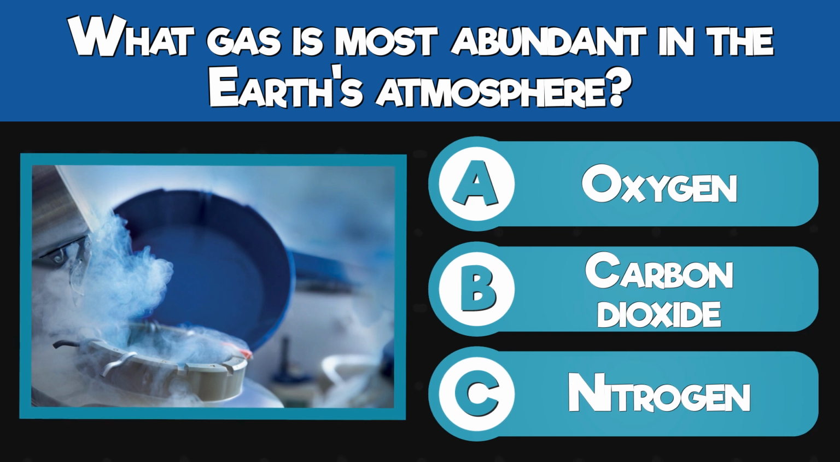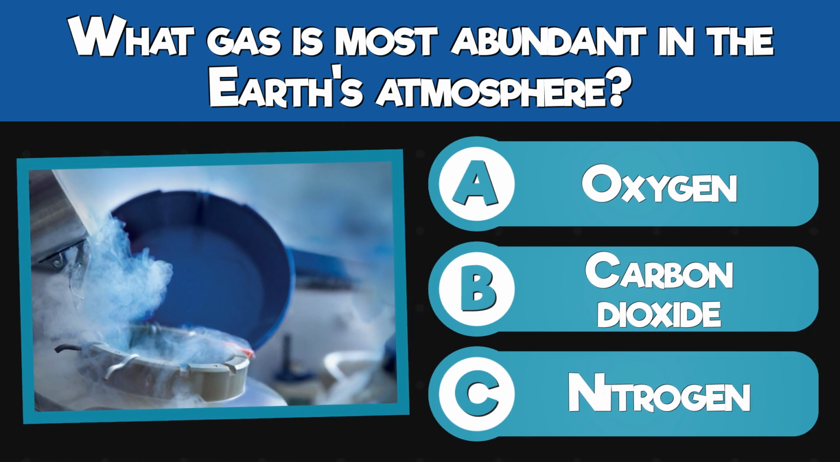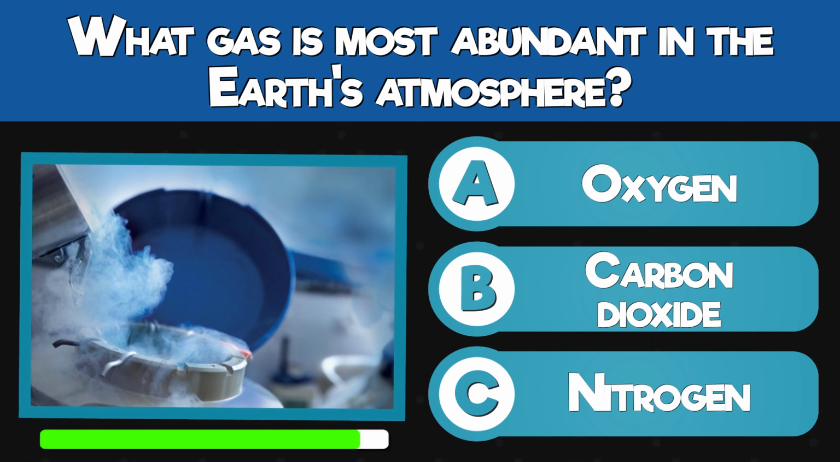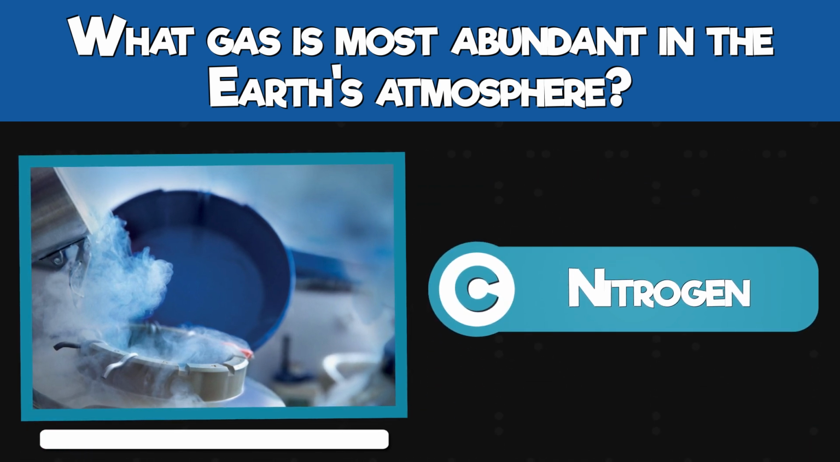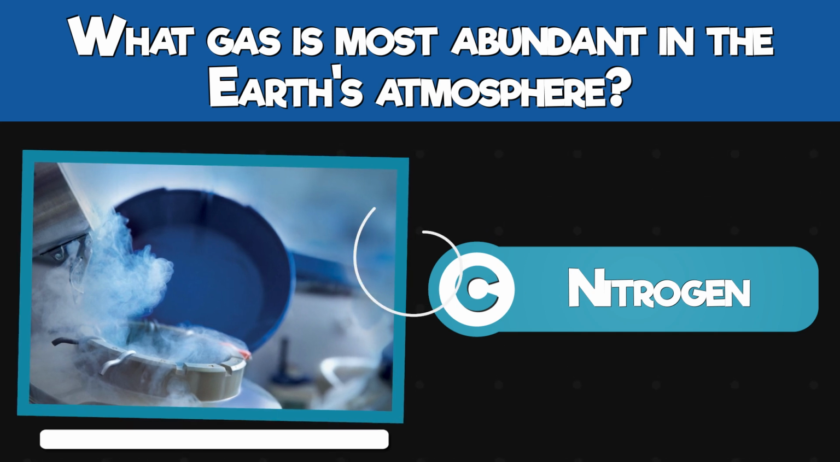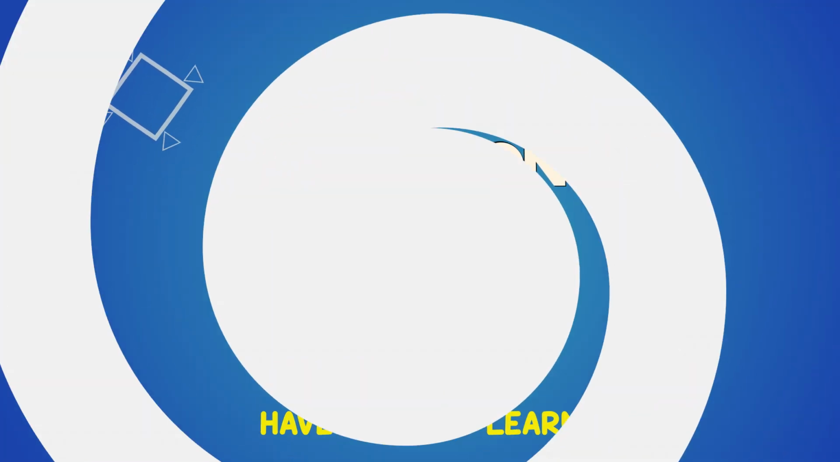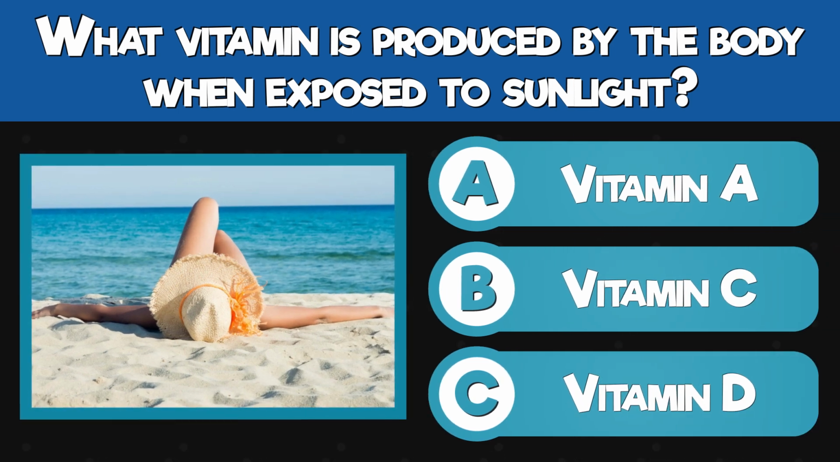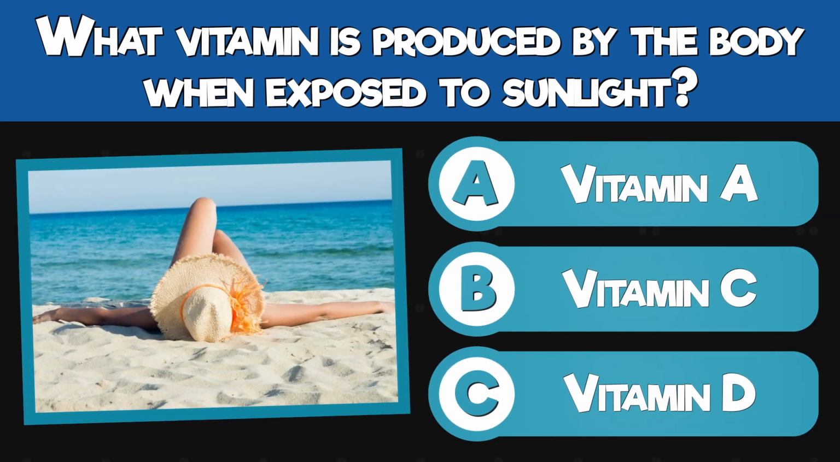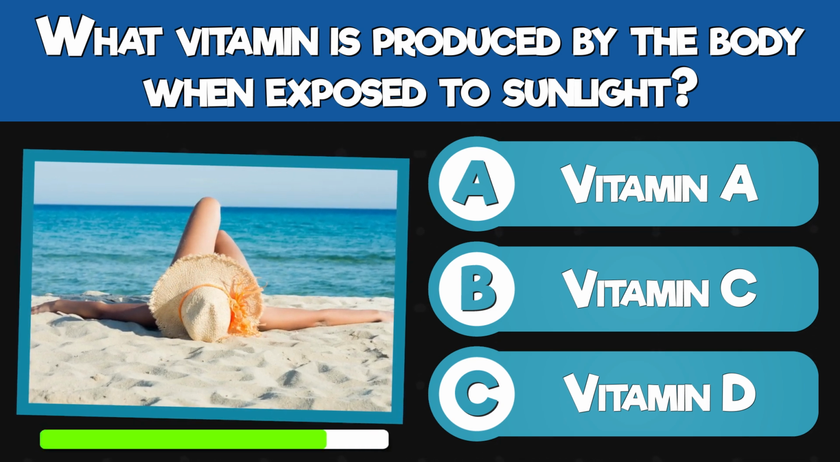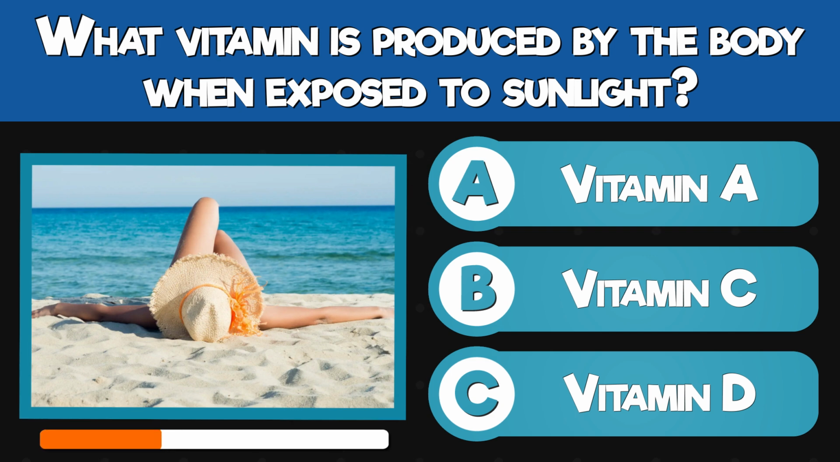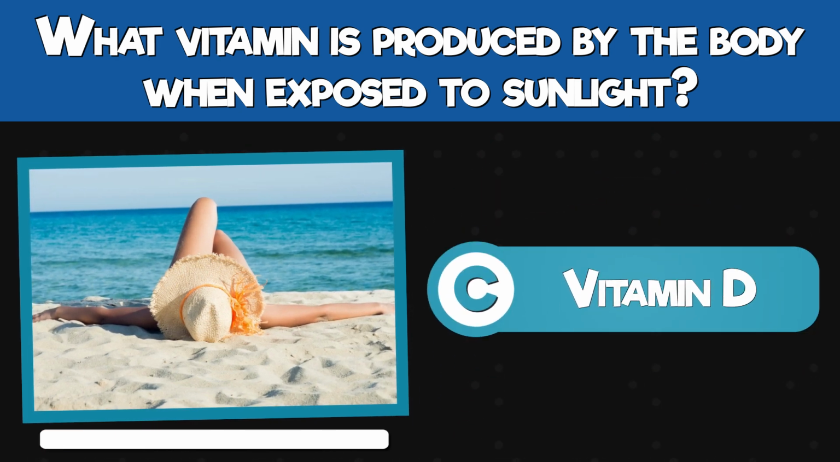What gas is most abundant in the Earth's atmosphere? Oxygen, carbon dioxide, or nitrogen? Nitrogen. What vitamin is produced by the body when exposed to sunlight? Vitamin A, vitamin C, or vitamin D? Vitamin D.